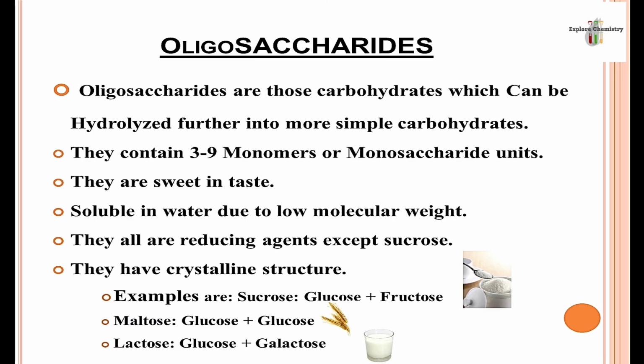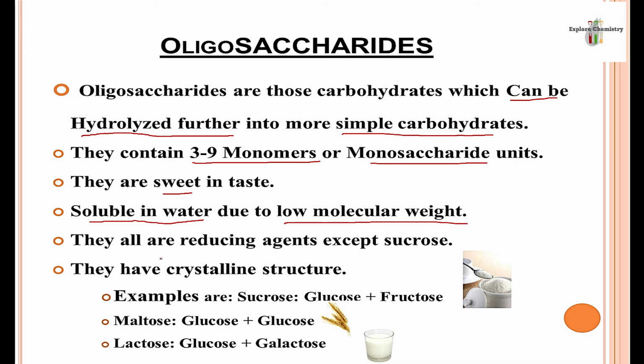These are some properties of oligosaccharides. Because they are made from 2 or more monosaccharides, they can be hydrolyzed further into simple carbohydrates, since they contain 3 to 9 monomers of monosaccharides. They are also sweet in taste. They are soluble in water because their molecular weight is still low. They are also reducing agents except for sucrose. Sucrose is the only oligosaccharide which is not a reducing agent.